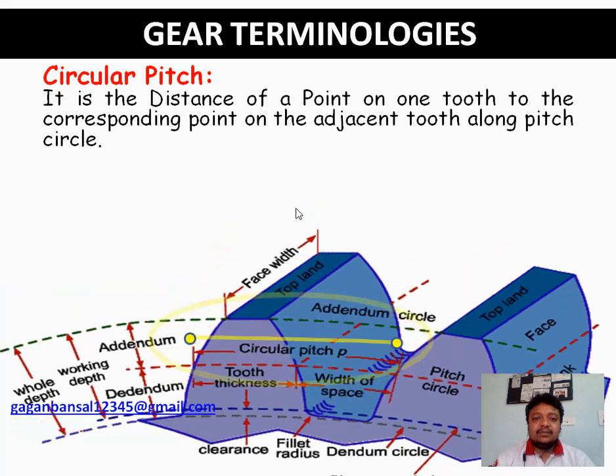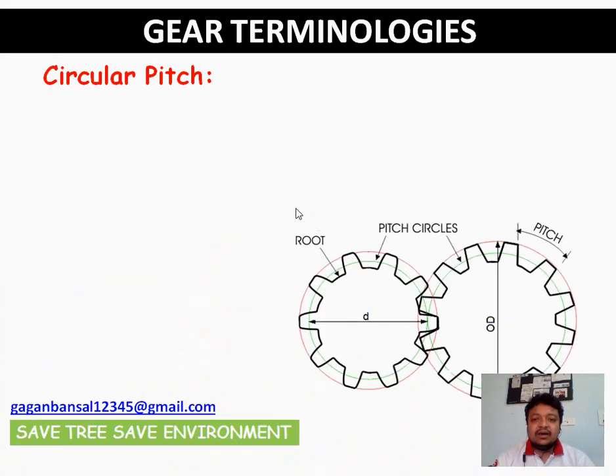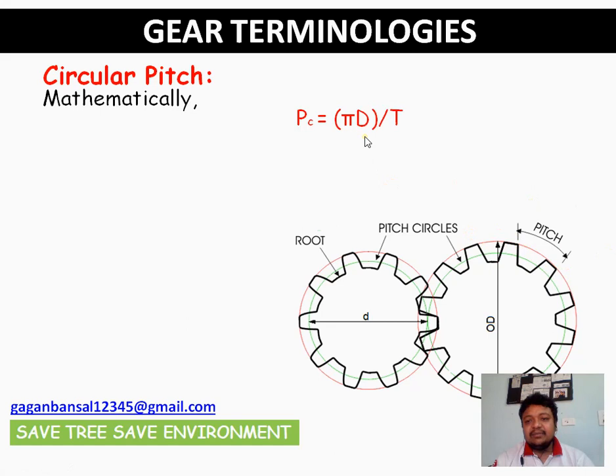Mathematically, how will we show this? The pitch is pi d by T. If d is the pitch circle diameter, pi d means the circumference, so if we divide this entire circumference by the number of teeth, it will give us the circular pitch.